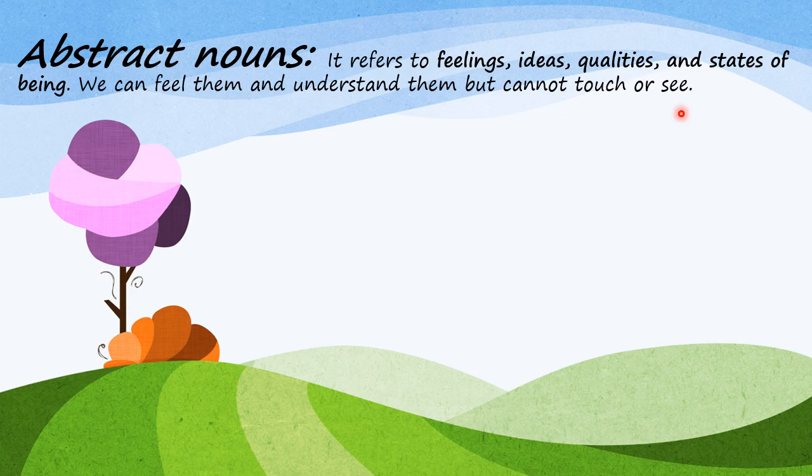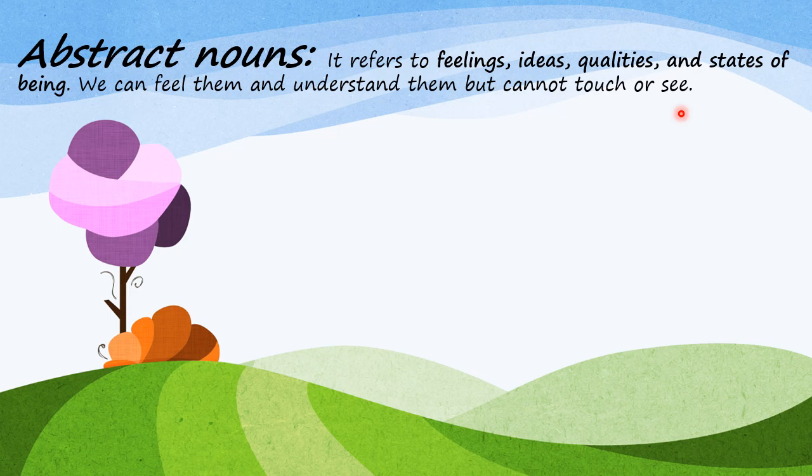Is it clear, children? You all know that we cannot see them, we cannot touch them, but we can feel them inside us, in our heart, in our mind. Abstract nouns are a very important part of our communication. Why? Because it helps us to express our different emotions, feelings and ideas.